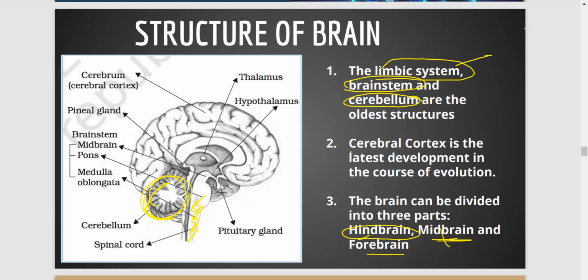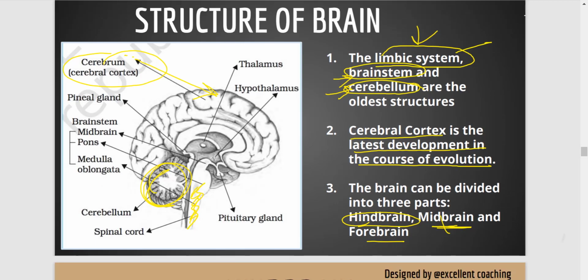But the cerebral cortex, which is shown here, is the latest development in the course of evolution. So this is the more evolved part of our brain. So the limbic system, brainstem and cerebellum are the oldest structures, and the cerebral cortex is the newest structure, or maybe you can call it the more evolved structure.